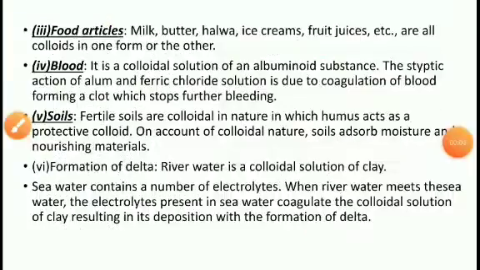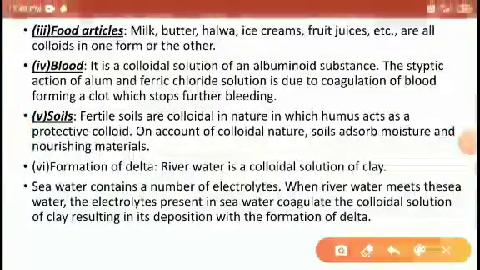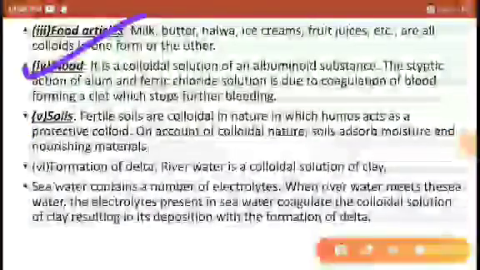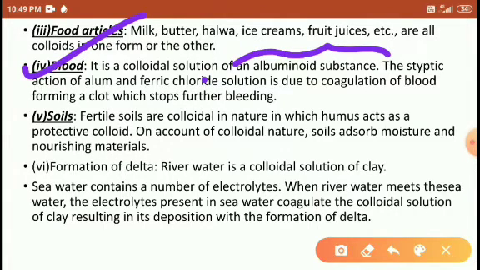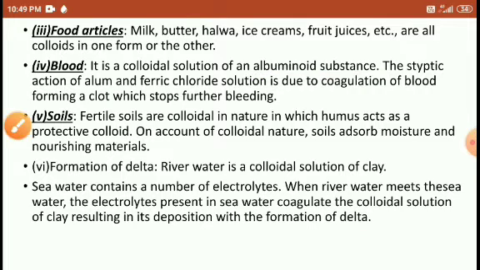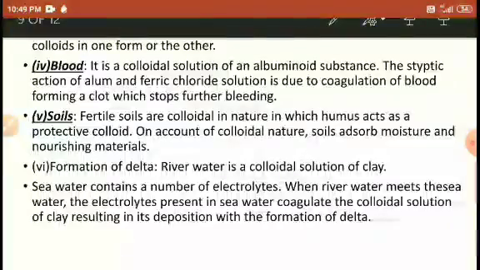Next, blood. It is a colloidal solution. Blood is also a kind of colloidal solution of albuminoid substance. Albuminoid is a type of protein present in the blood. So when bleeding starts from our body, then what happens?